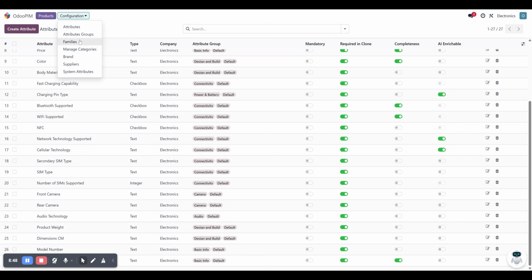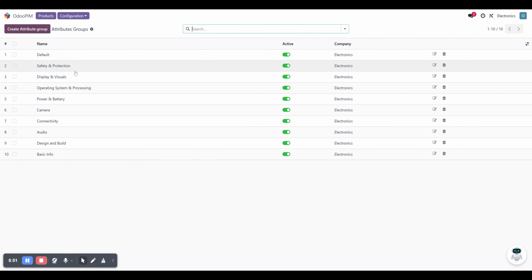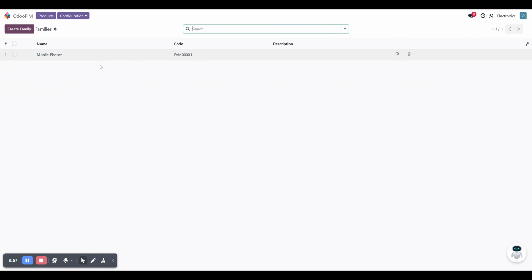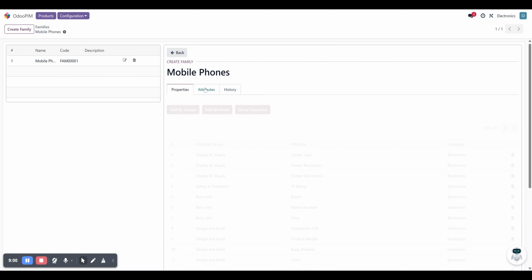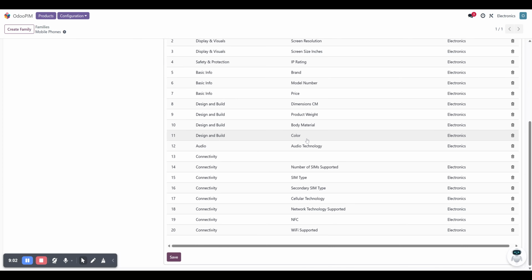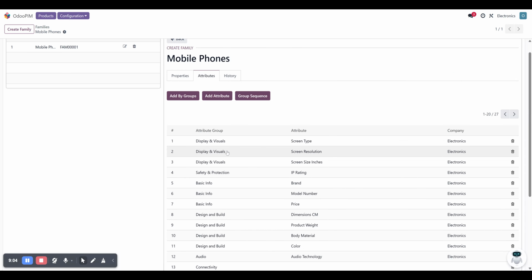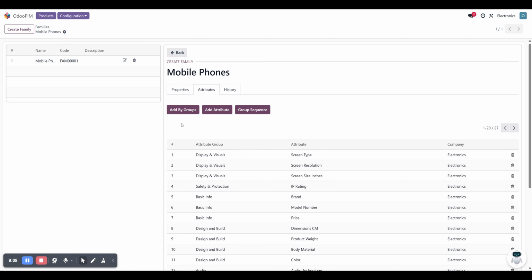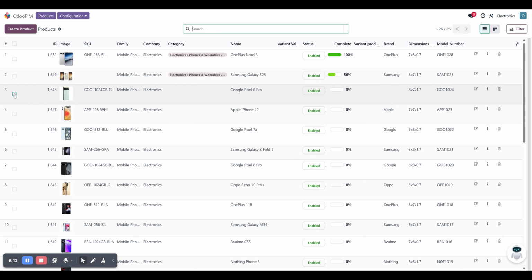Similarly, these attributes are mapped inside the attribute group based on the specifications and characteristics. Again, these attribute groups are mapped to my families. Let's say I have a mobile phone family, and then I can see these attributes listed and what the corresponding attribute groups are as well. So once you are done with these basic configurations, your product enrichment process is much easier and faster, and it can be maintained with any number of options that we have in Odoo PIM as well.